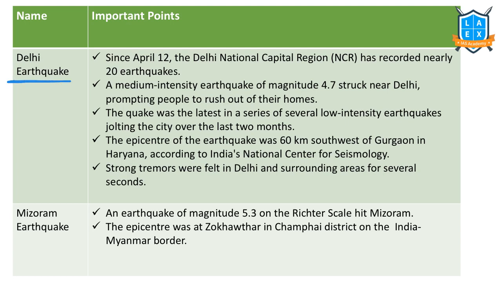One is the Delhi earthquake, second one is the Mizoram earthquake. The Delhi earthquake is very much in the news. That's our national capital region. Almost 20 small earthquakes have been recorded since April 12. So that's why people thought there might be a high intensity earthquake that might hit this region. But that didn't happen. These are all medium and small intensity earthquakes that have reached this particular region. The epicenter of the earthquake was 60 kilometers southwest of Gurgaon, part of Haryana. The strong tremors were felt in Delhi, and as you know, Delhi is the most populous union territory.